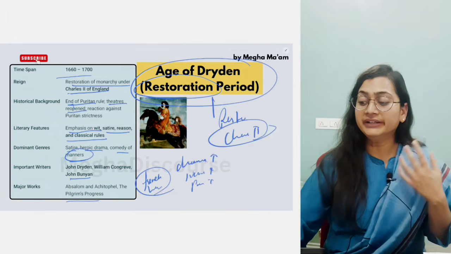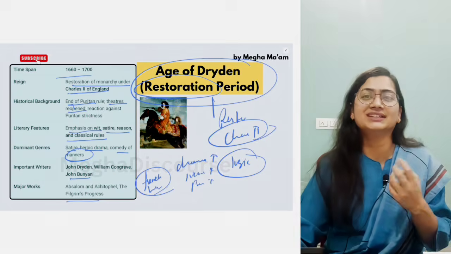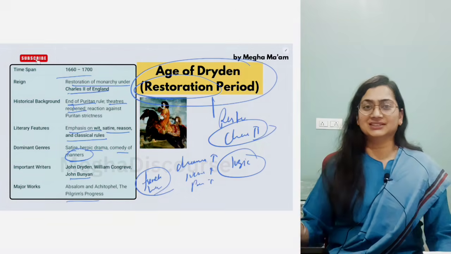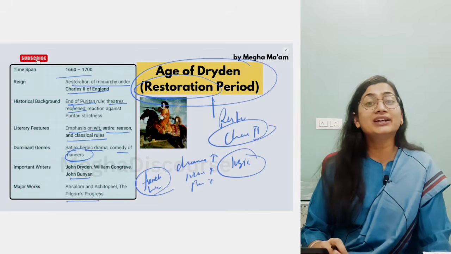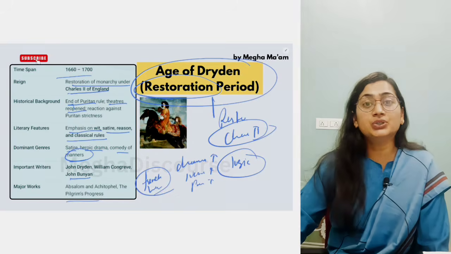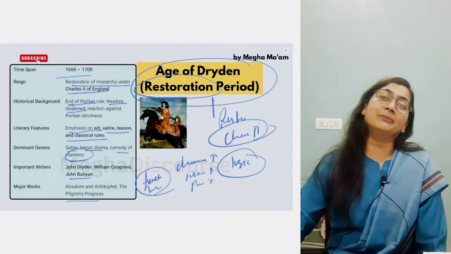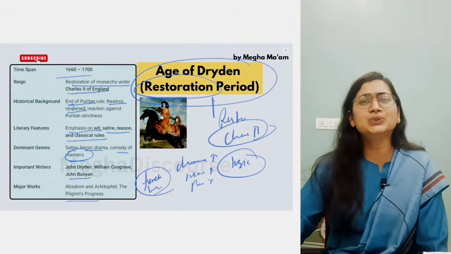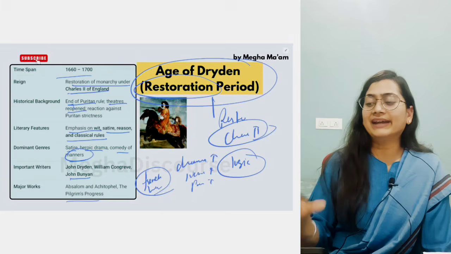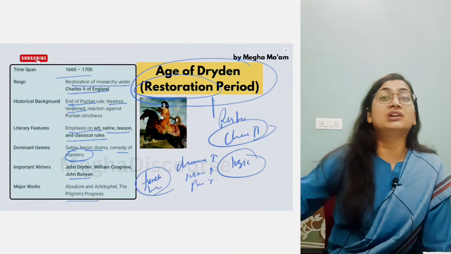This is the time of reason, realism, logic, that work on the logic, work on the reason, that why we are reading this, why we are behaving like it is said that do not cut your nails on Thursday. What is the theory behind that? So he said do not fake the religion, believe in the logicality behind that particular thing, that why we need to do this. So this is the time period of the Dryden Age, that is the Restoration Age. Restore the beliefs, restore the logic.